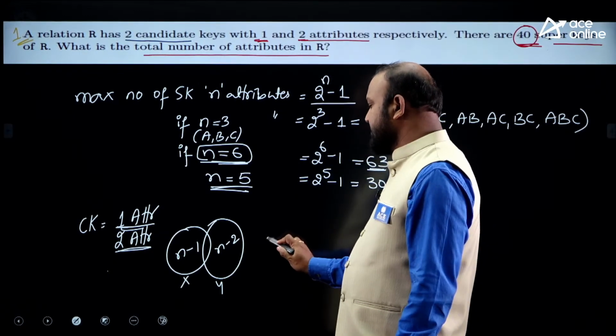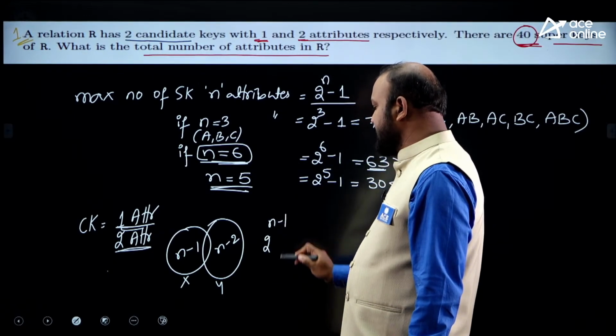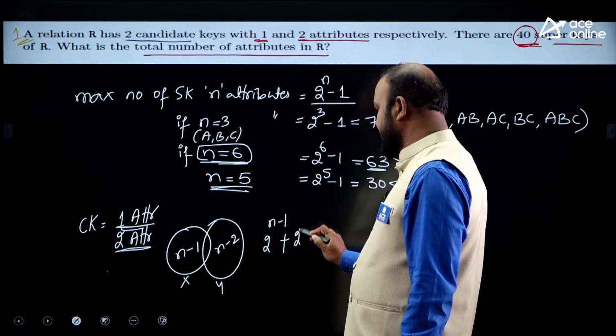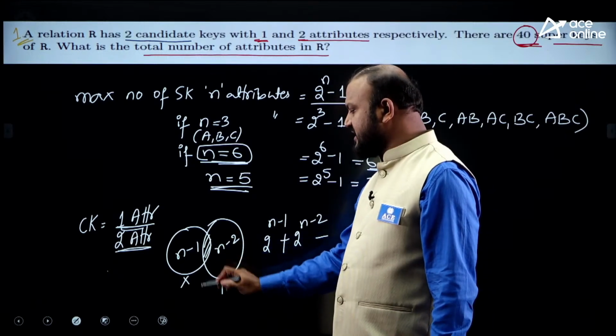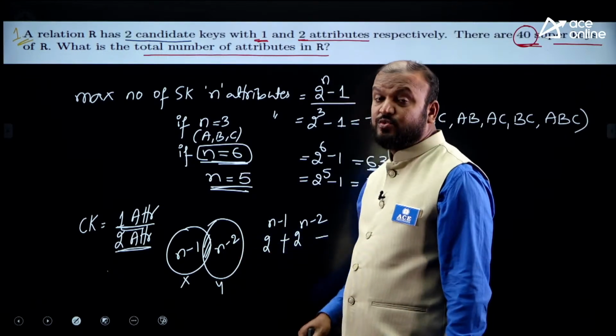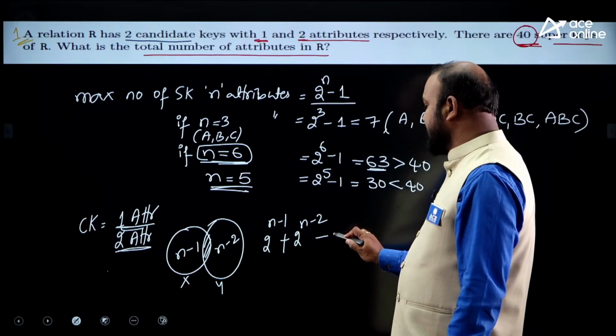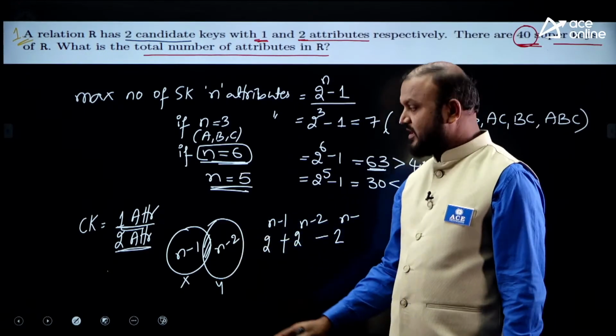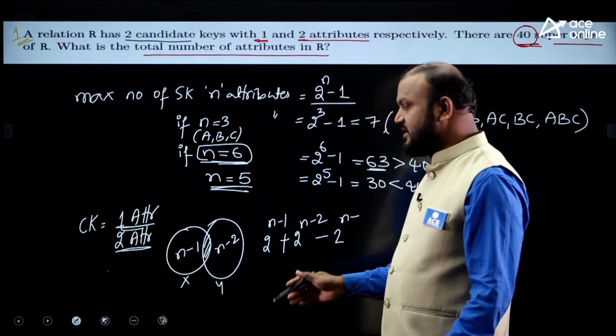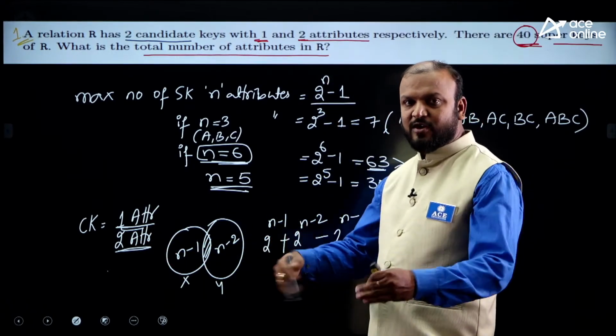How many super keys are possible? 2 power n minus 1 plus 2 power n minus 2 minus the common part. How many common can you expect? Because this is one attribute and this is 2 attributes, excluding those 3, all the remaining are common attributes.